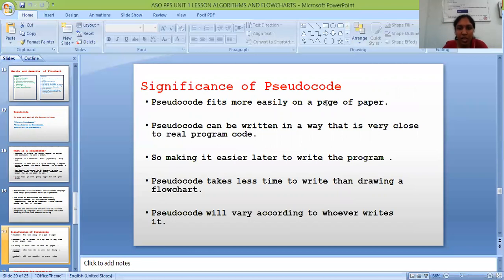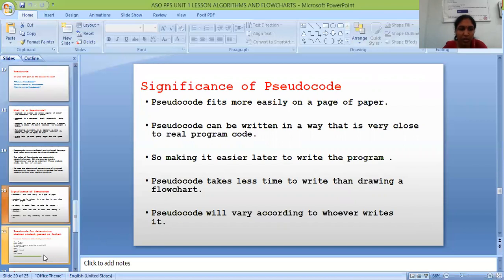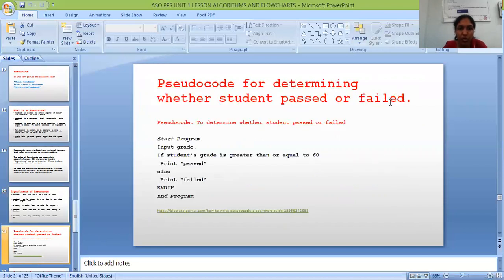Pseudocode fits more easily on a page of paper. Pseudocode can be written in a way that is very close to real program code, so making it easier later to write the program. Pseudocode takes less time to write than drawing a flowchart. Pseudocode will vary according to whoever writes it. This is the significance of pseudocode. Pseudocode for determining whether student passed or failed. This is the example of how to write a pseudocode.